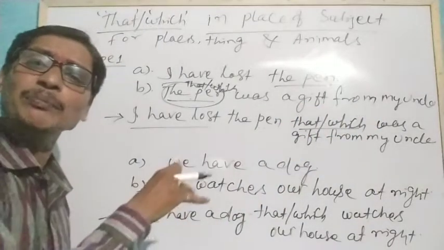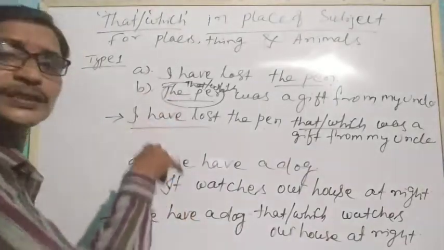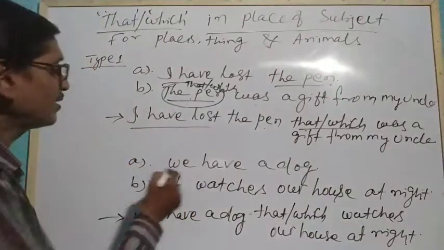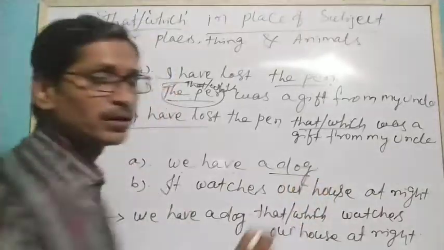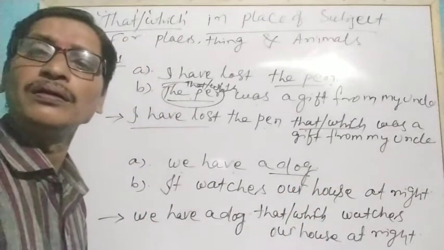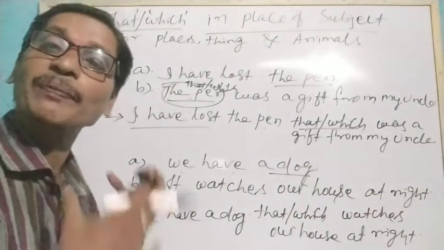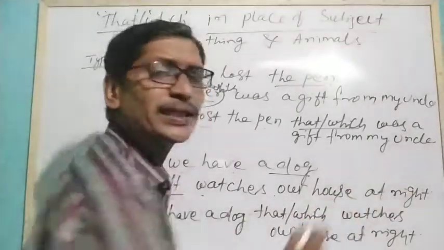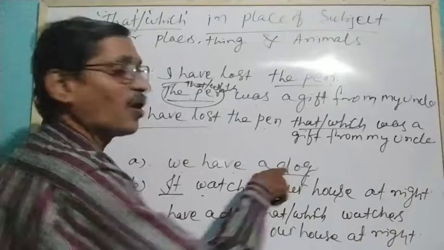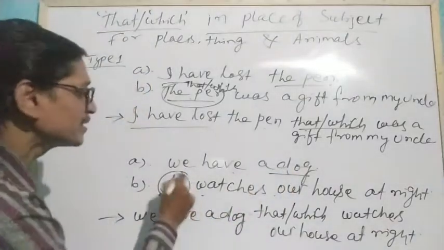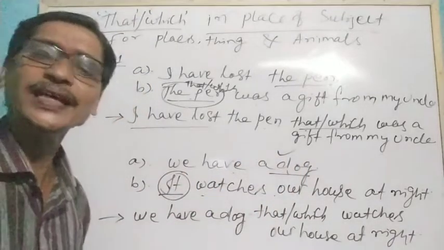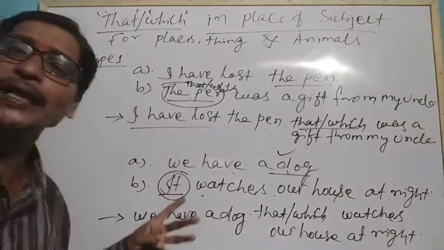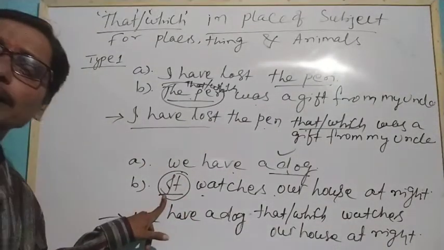Similarly, here is another example of the same type. We have a dog. It watches our house at night. Who watches? The dog watches. So here it means the dog. Understand? Though it is a small animal, it is used as a subject.